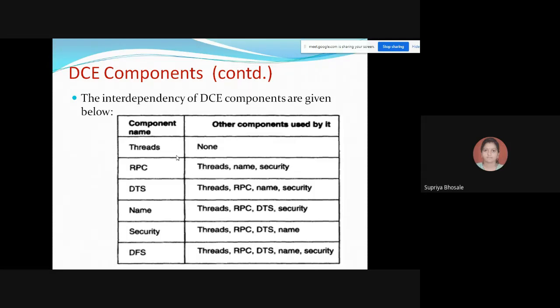So any doubt in this or in these 6 points? Okay. So we will proceed.